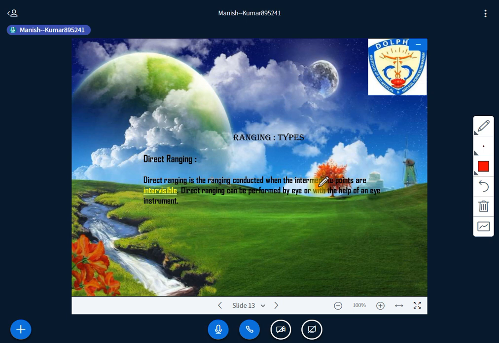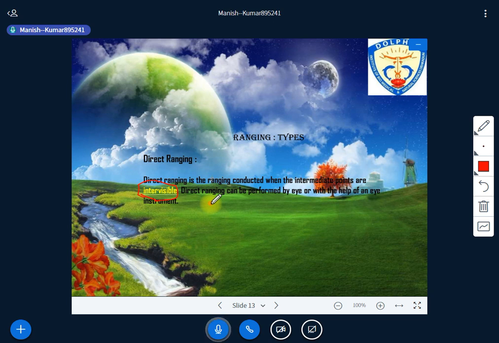That's why I have highlighted this term, intervisible. If the intermediate points are intervisible, you can perform direct ranging. That can be performed by eye, obviously with the help of instruments here itself. So the thing to understand related to direct ranging is intervisible.